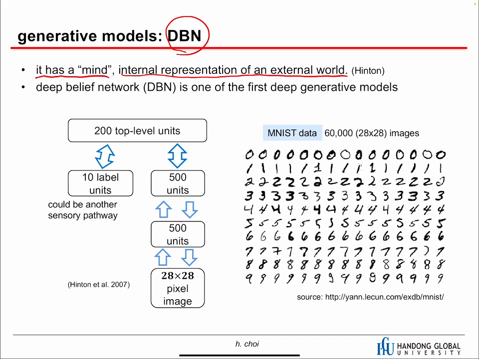We look at the external world and our brain has an internal representation of the external world. As long as we have an internal representation, we can imagine something. So imagination is actually generation. If the model can generate the input, then we can say this model has a mind. That's a simple understanding about the mind. Given this MNIST data, we can generate this same image based on this network.